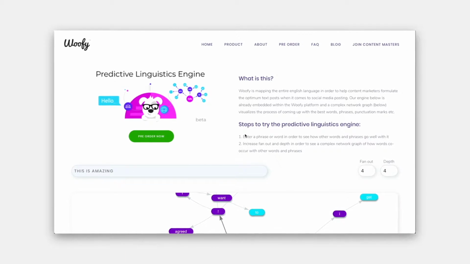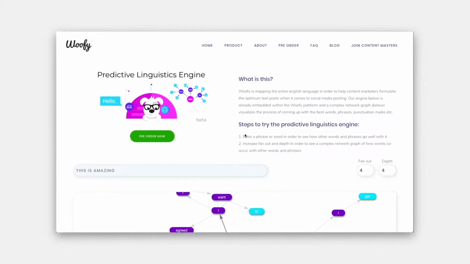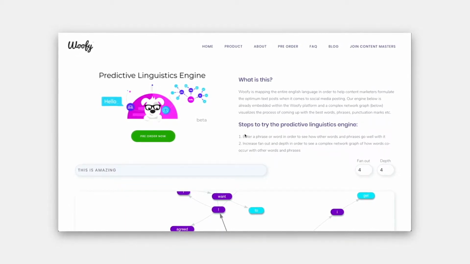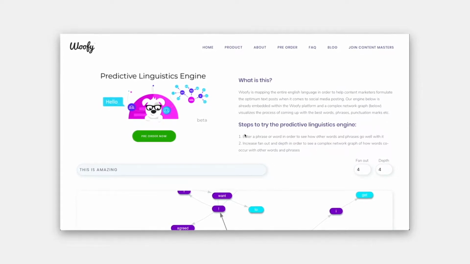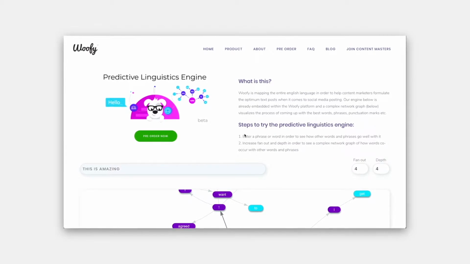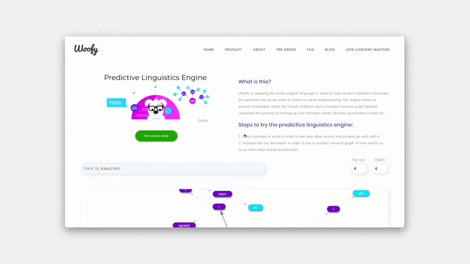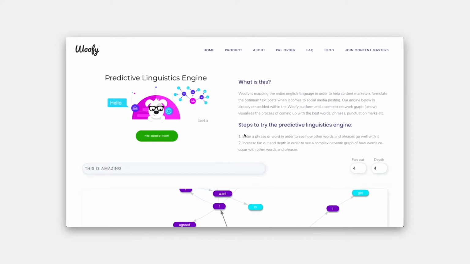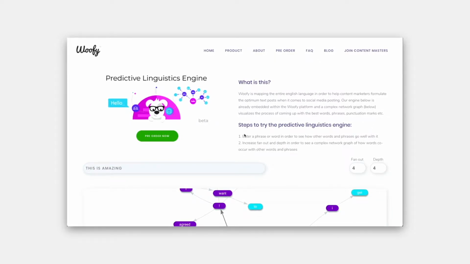What this means is that as you're typing your social posts, the engine will try to figure out the best words or phrases that will go really well with what you have currently typed. In addition to that, if you enter a URL to a blog post or article, for example, the words that would be recommended to us would come entirely from the article itself. Woofy will also suggest content-specific hashtags based on what you have typed or related to the article based on the URL you entered. Cool, isn't it?